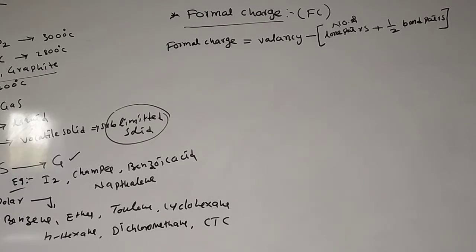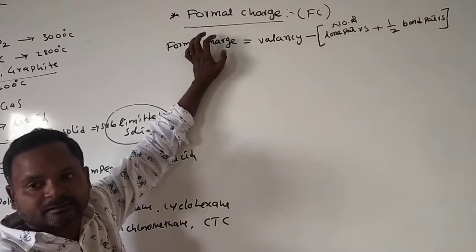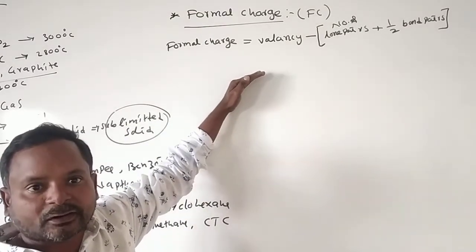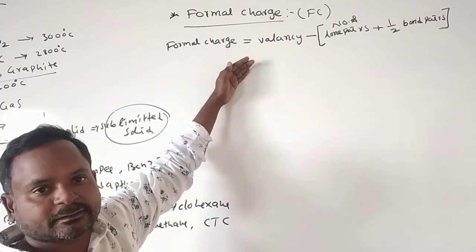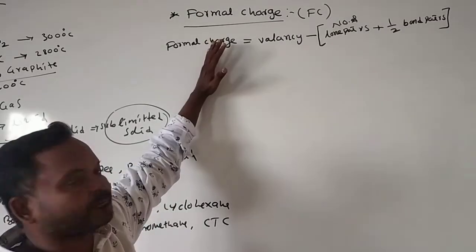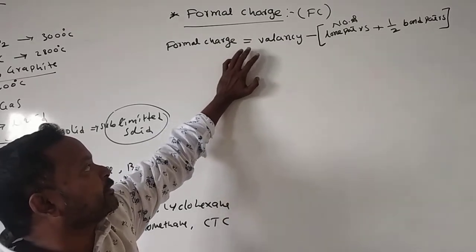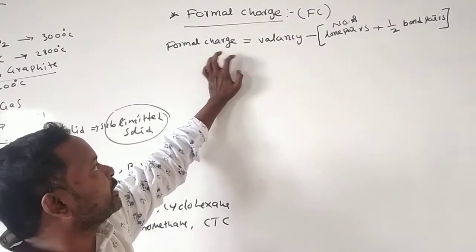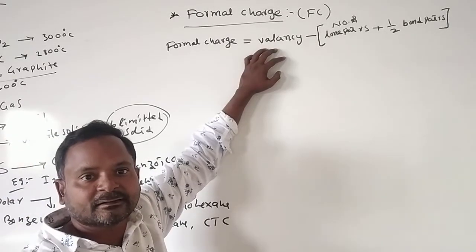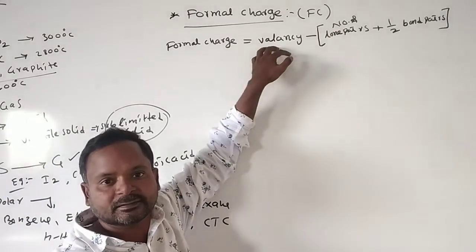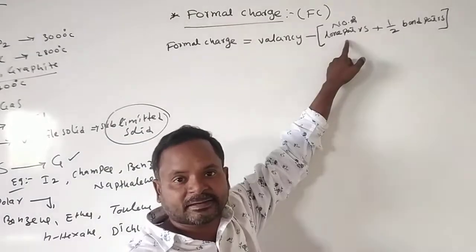Okay, in continuation, we see the formal charge. Formal charge means the charge which is present on an atom in a molecule or in a structure. Formal charge is equal to valency, meaning the number of valence electrons present in that particular atom, minus the number of lone pairs.